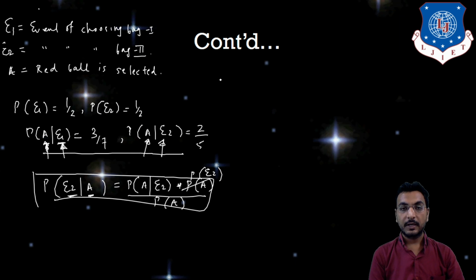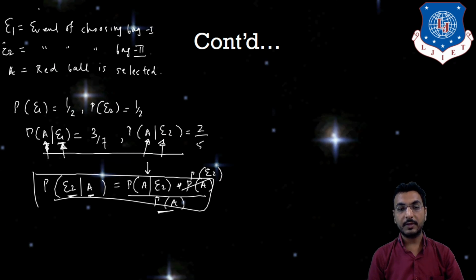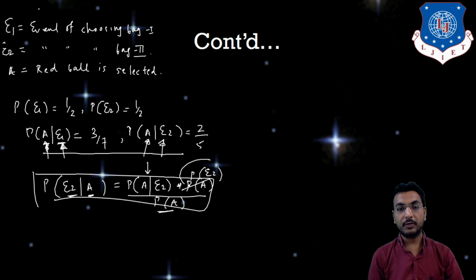Now let us first of all see, we have calculated P of A given E2. Still we have not calculated P of A. And one more thing, P of E2 we already have, that is 1 by 2.